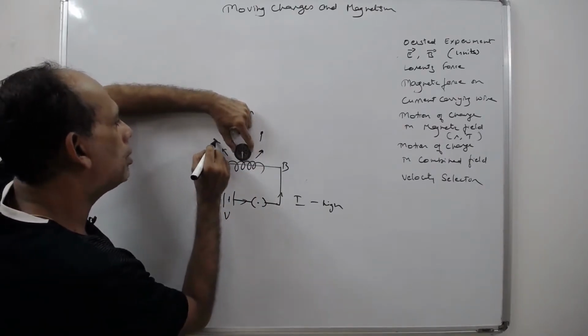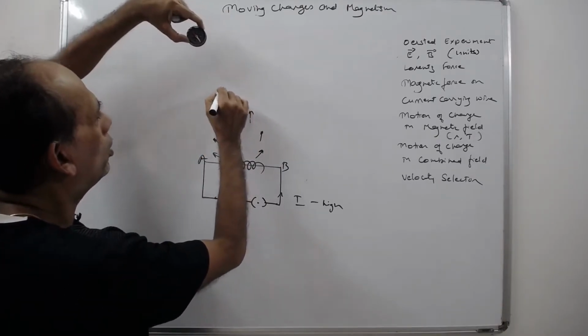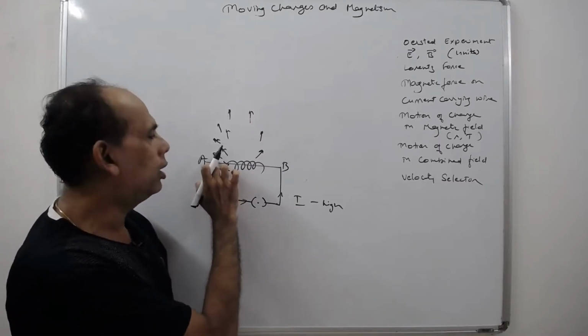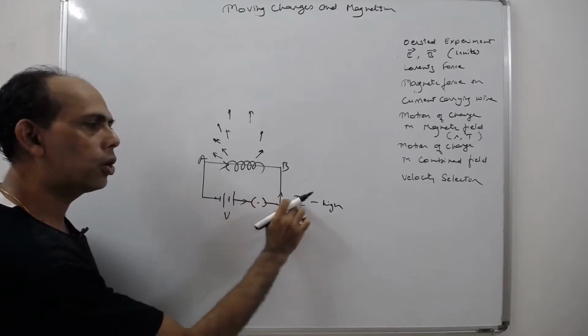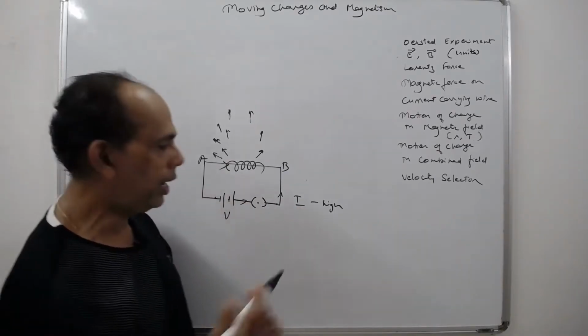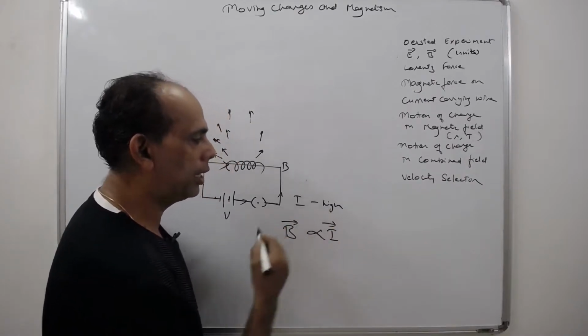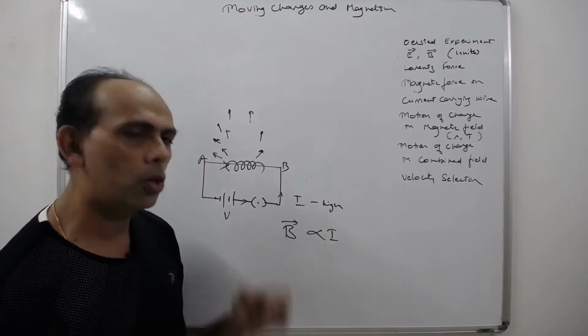The deflection is stronger, which indicates that the field is stronger when the current is also increased. So somewhere the magnetic field is related to current. This is also another indication.